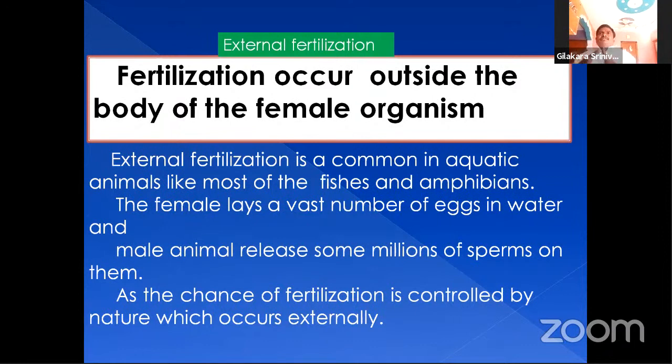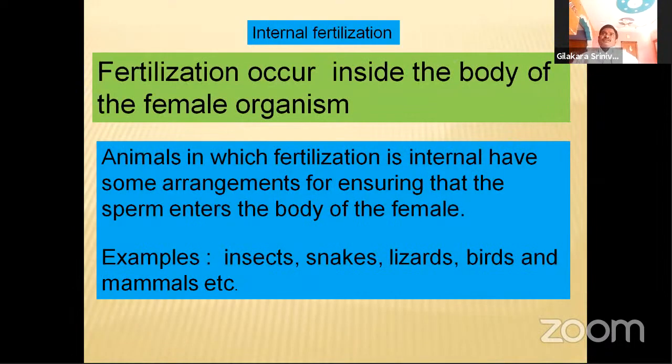So this is called external fertilization, where the fusion of male and female gametes takes place outside of the body. We can see this in aquatic animals. And another fertilization process is also there, that is internal fertilization.